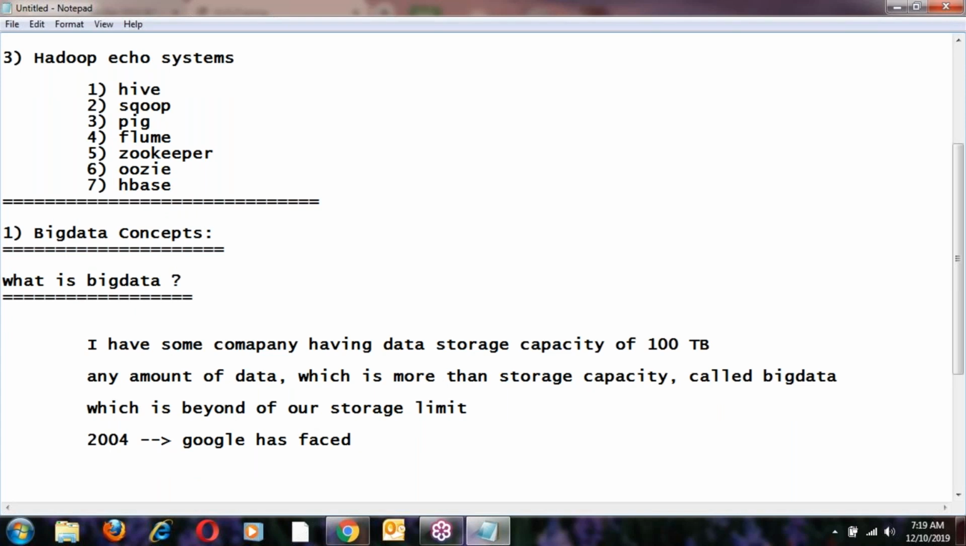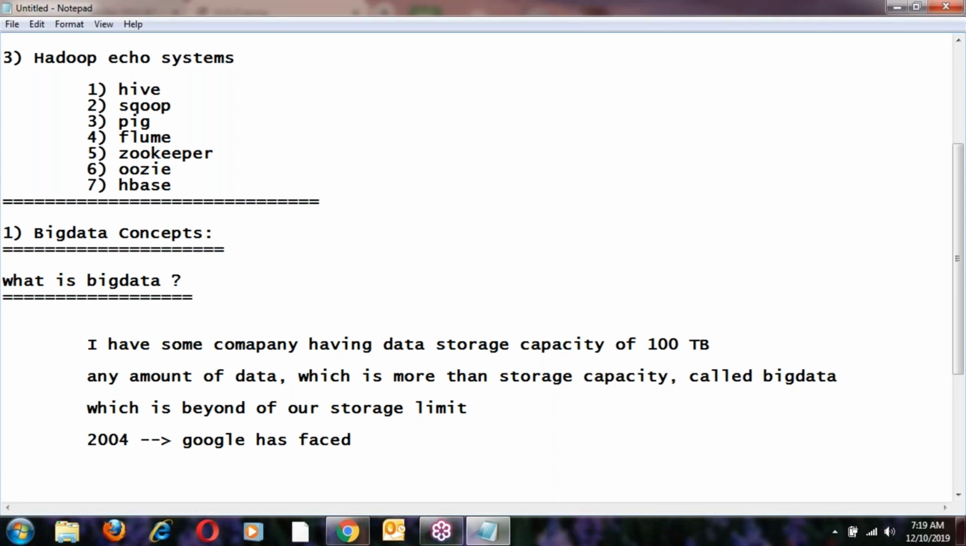So this is the big data definition. What is big data? Any amount of data which is beyond the storage capacity. If incoming data is more than the storage capacity, then you are facing a big data problem. That is called big data. This is the definition of big data.